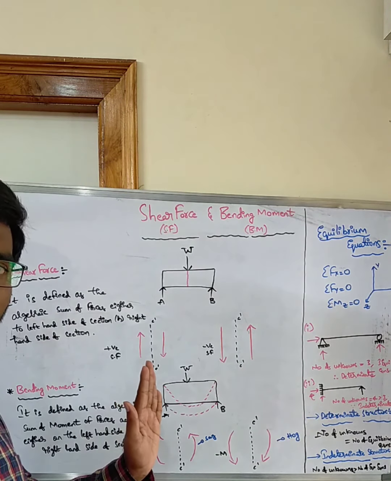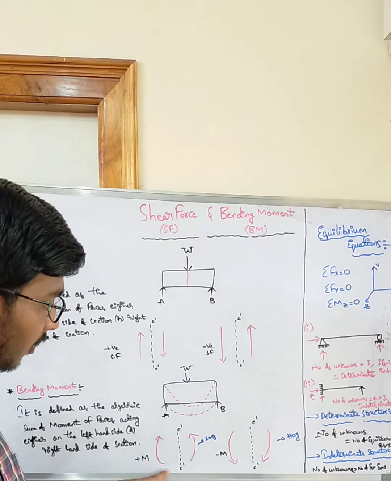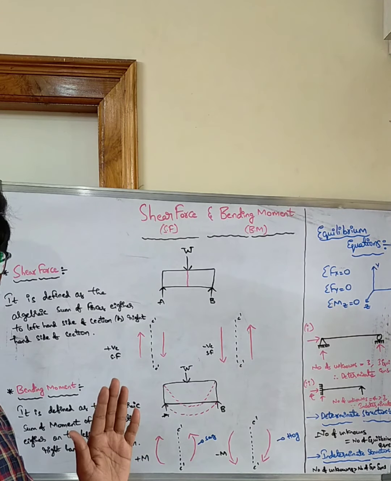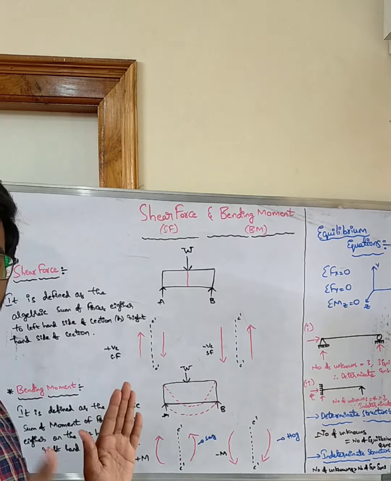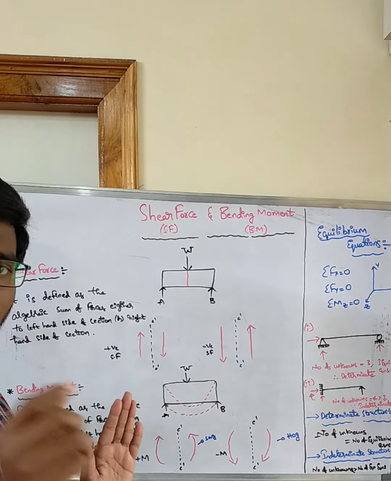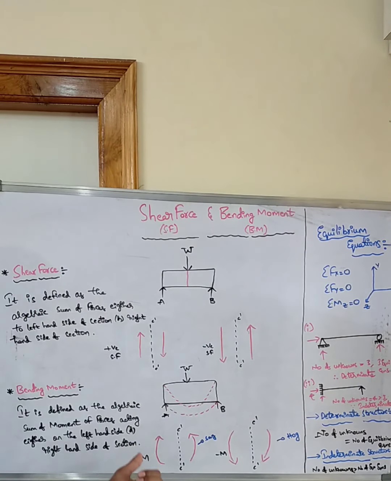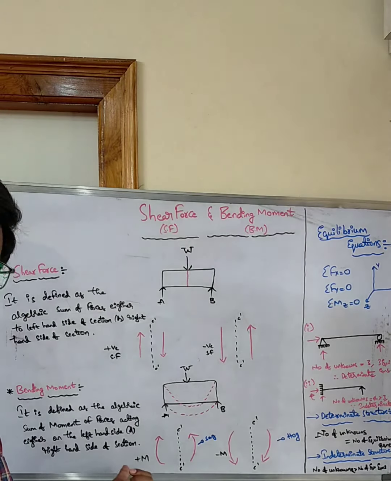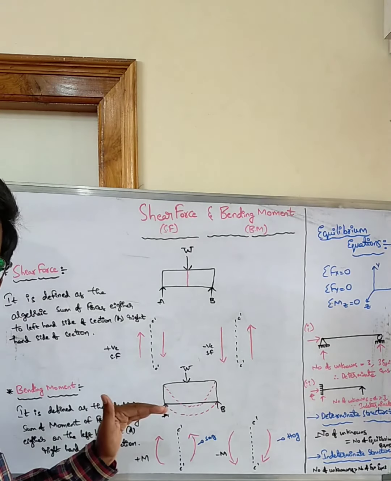That means algebraic sum means you follow the sign conventions while taking the moments. So some will be positive, some will be negative, and you will add them, and that value will be equal to the bending moment at that particular section. For the sign convention of bending moment, for the left side of the section, the moment is clockwise moment.